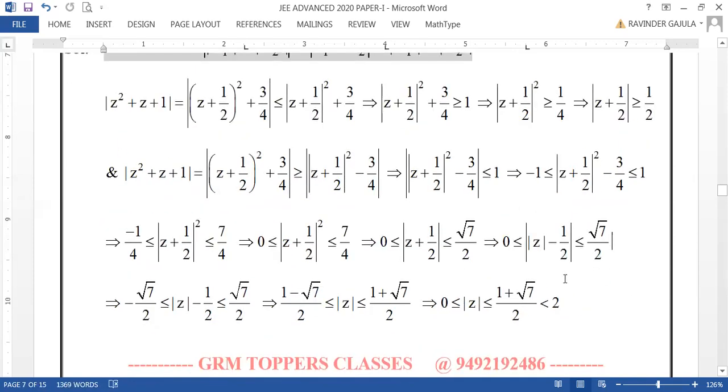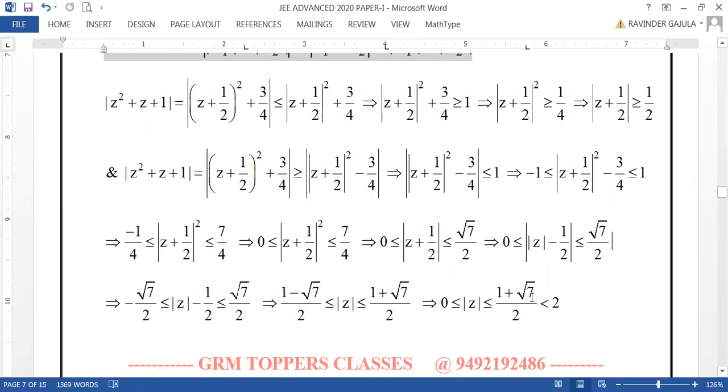Now, releasing this mod, for the real number under mod, you can take minus root 7 by 2 less than or equal to mod z minus 1 by 2 less than or equal to root 7 by 2. Now adding 1 by 2 on both sides, 1 minus root 7 whole by 2 less than or equal to mod z less than or equal to 1 plus root 7 by 2. But again mod z is a positive number, hence it can be taken as 0 less than or equal to mod z less than or equal to 1 plus root 7 by 2, which is less than 2.